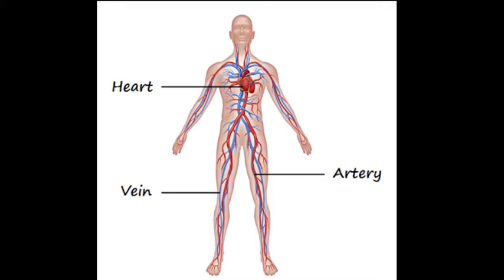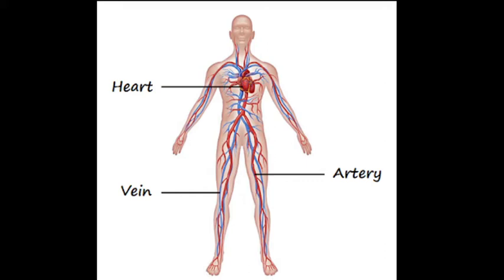The main components of blood are, first, plasma, second, red blood cells, third, white blood cells, and fourth, platelets. What is plasma? The liquid part of blood is called plasma. Plasma contains 90% water and it dissolves substances such as protein, digested food, salt, waste material like carbon dioxide and urea, and other hormones.